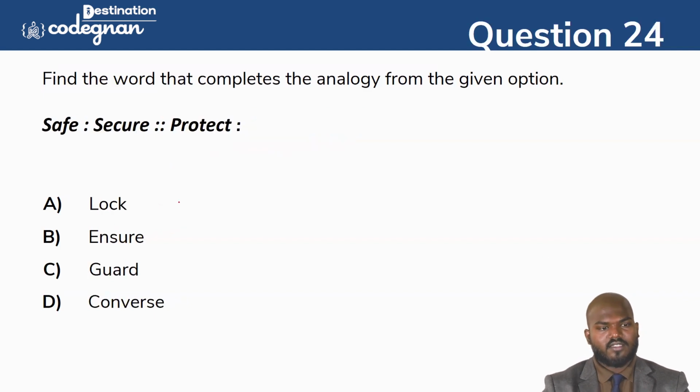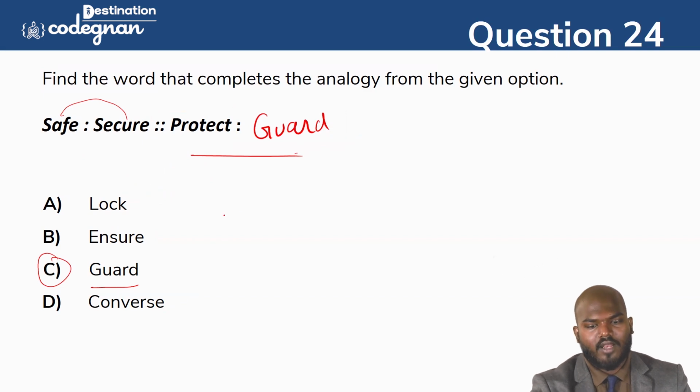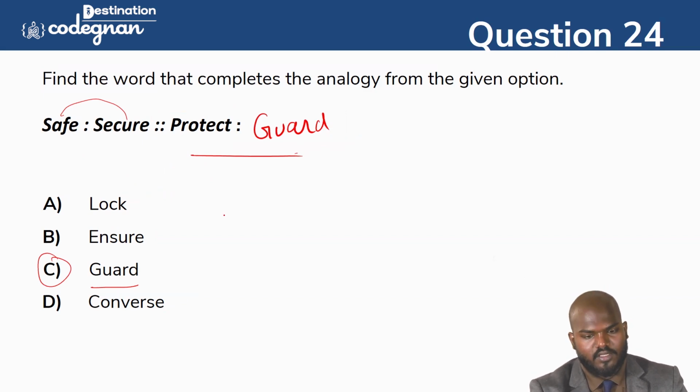And next one, that is safe and secure and protect and what? So safe and secure they have mentioned. The safe is what? The safe is a similar meaning. Okay. Similar meaning of safe we can call it secure. And to protect means we can call the option guard. Okay. So another name of the protector, we can use guard, because the other options were not the proper answer they were mentioning here. It is the only possible answer we can say here. So make sure you understand this pattern very clearly.